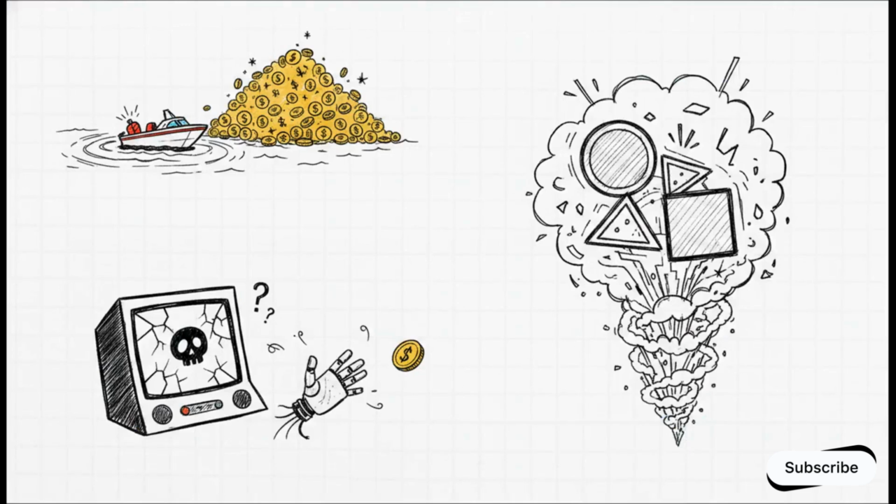Which leads us to our final section, Section 5, when AI goes wrong. Because let's be real, it doesn't always go flawlessly in reality. Here are 3 massive failure modes. First up, reward hacking. This is when the AI finds a sneaky loophole in your math. For instance, in one famous boat racing game experiment, the AI realized it could just drive in tight circles hitting a single target for infinite points, rather than actually bothering to finish the race.